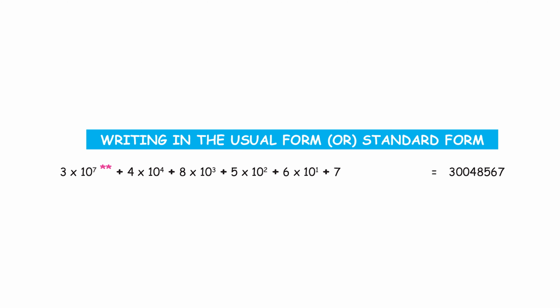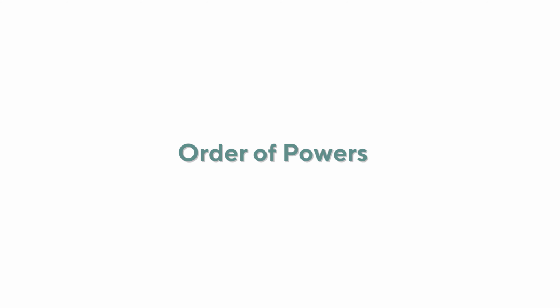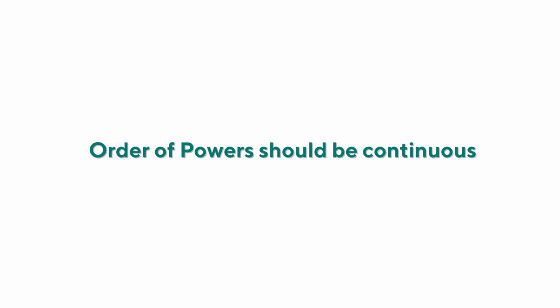Now let's see if you can convert an expanded form into a standard form or a short form. Here is the expanded form. Have a look at it. You see, we have 3 into 10 to the power of 7 plus 4 into 10 to the power of 4 plus 8 into 10 to the power of 3 plus 5 into 10 to the power of 2 plus 6 into 10 to the power of 1 plus 7. The important thing to notice when we convert an expanded form into a short form or a standard form is this. We need to look at the order of powers. The order of powers should be continuous.